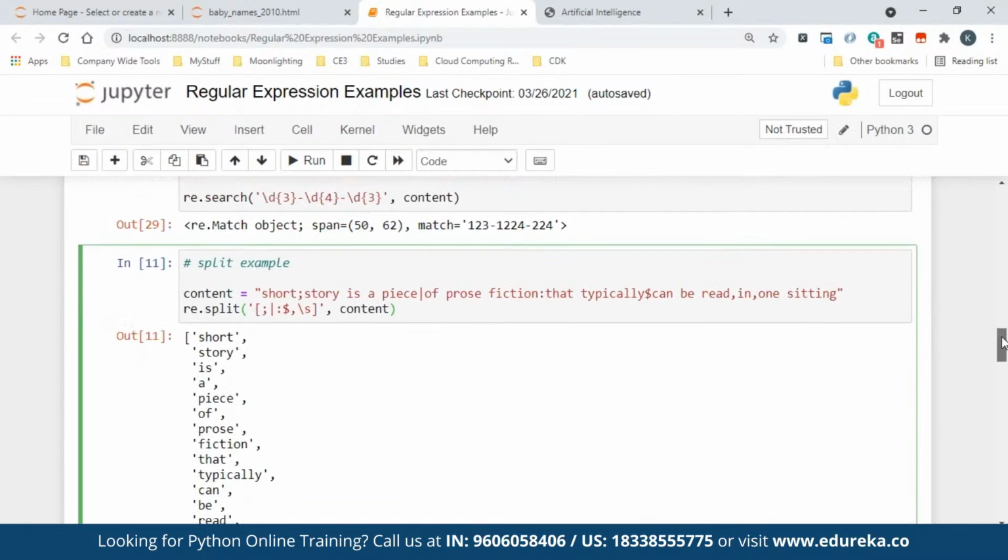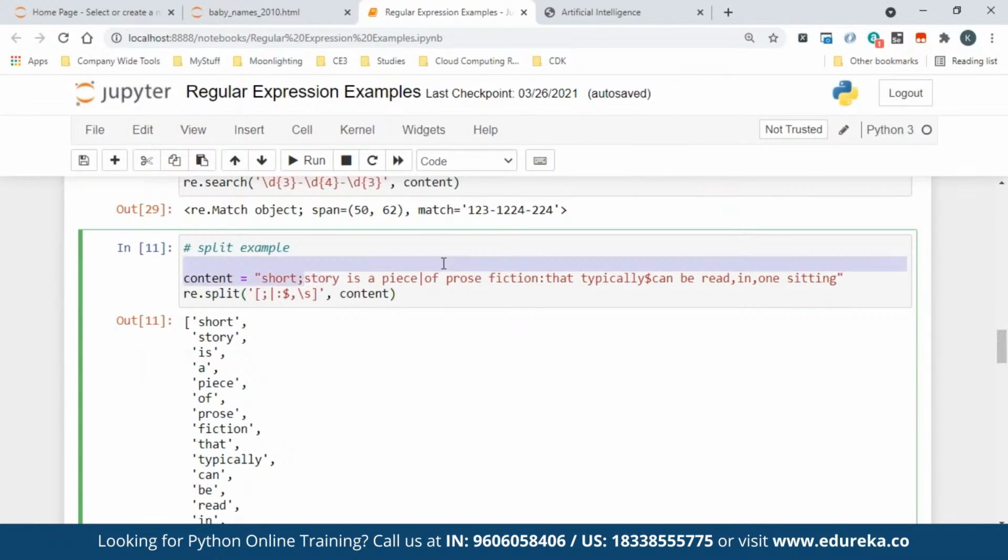Okay, now how split works. Here you have a string like this, and in that there are different delimiters. Like you have semicolon, you have pipe, you have colon, you have comma, all that. But you want to split with all these different delimiters. Now if you use general split in Python, it takes only one separator, either semicolon or whatever. So you have to do it step by step.